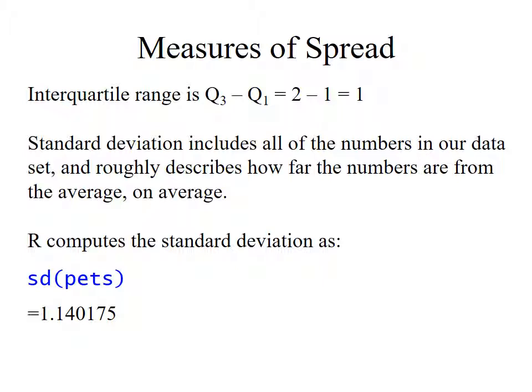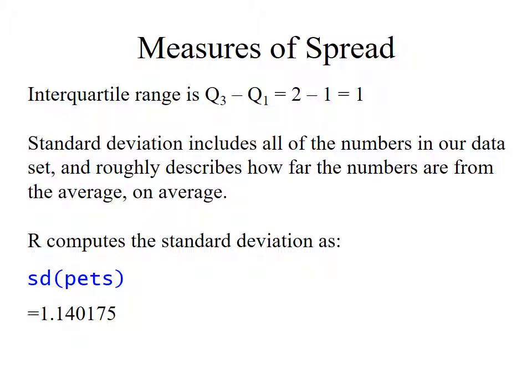So one of the simplest things we can do is, we've got our quartiles, and we can calculate the interquartile range. Take whatever the third quartile is, subtract the first quartile from it, and that tells us something about how spread out it is. Since it's between the 25th percentile and the 75th percentile, it has about 50% of the numbers between those two. So in this case, my third quartile was 2, my first quartile was 1, 2 minus 1 is 1, and the interquartile range is 1.